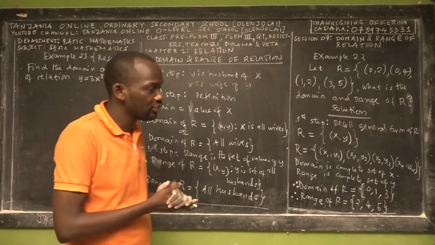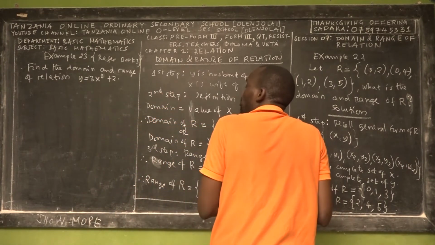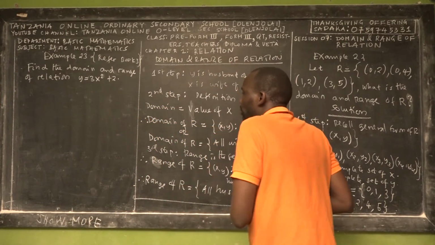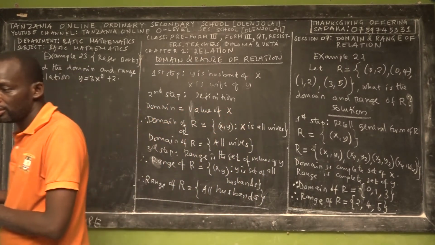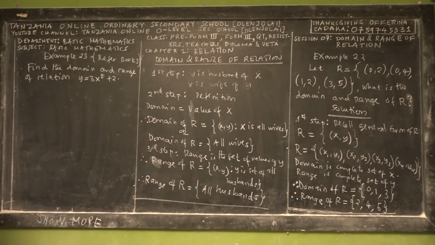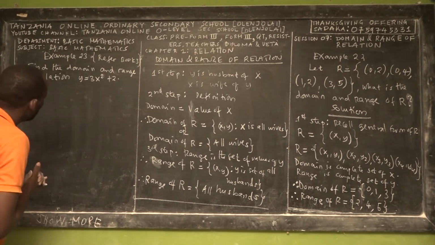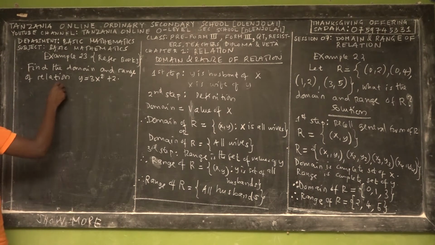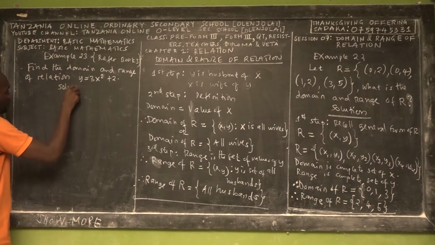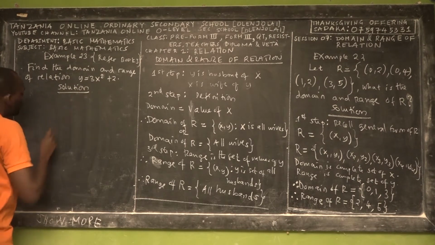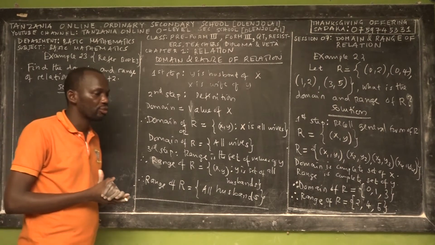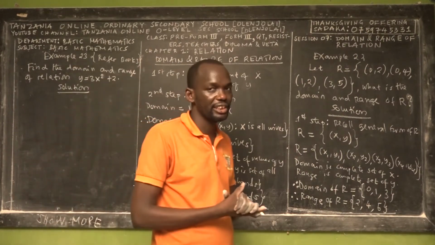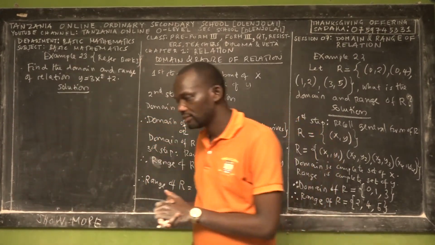Find the domain and range of the relation that is given in the form of an equation, and that is a quadratic equation. y is equal to 3x squared plus 2. How can you find domain and range while we are not given some more detail? Solution. You have to understand. Whenever we are asked to find domain and range, we have to start thinking about domain first, and then we'll come to range next.